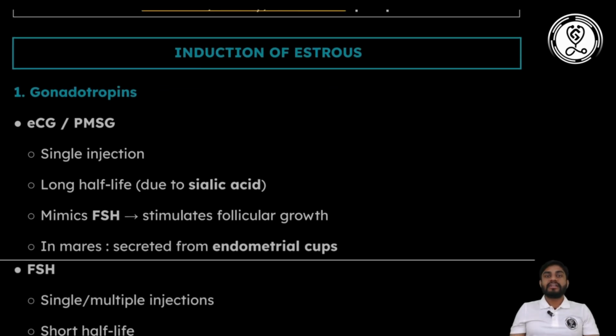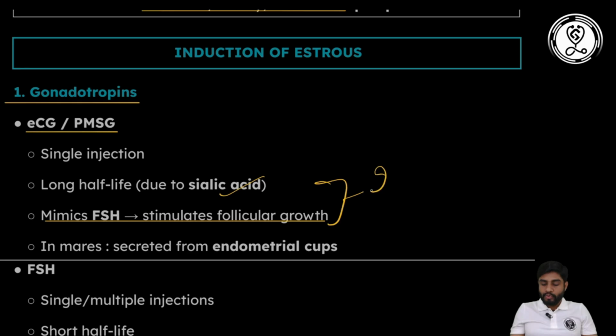So the major hormones that control estrous cycles are the gonadotropins. One by one we will discuss. The first one is eCG or PMSG. PMSG will mimic the effect of FSH and stimulate follicular growth. These hormones have a greater half-life than FSH due to the concentration of sialic acid. These two points are very important because questions are asked on them. In mares, eCG is secreted from the endometrial cups. This is how we can induce estrus in animals by administration of eCG or PMSG.